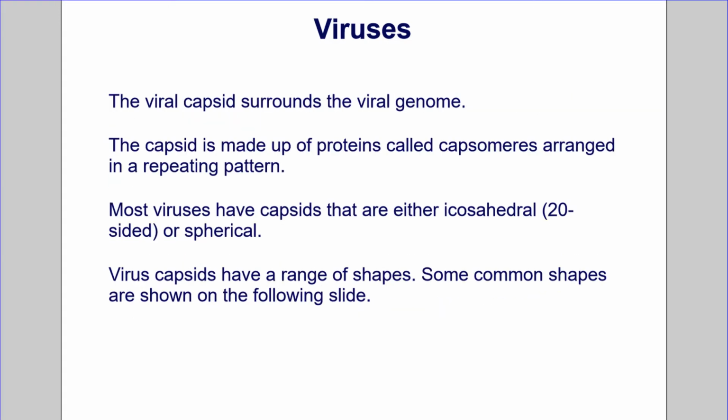The viral capsid surrounds the viral genome. The capsid is made up of proteins called capsomeres arranged in a repeating pattern. Most viruses have capsids that are either icosahedral, 20-sided, or spherical. Virus capsids have a range of shapes. Some common shapes are shown on the following slide.